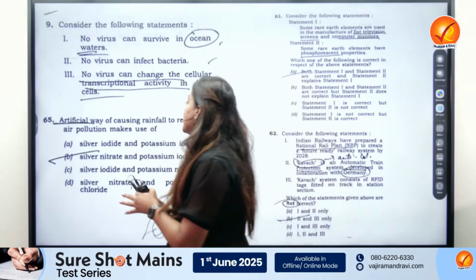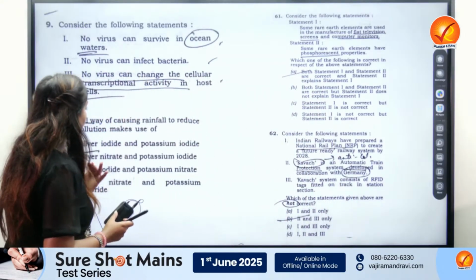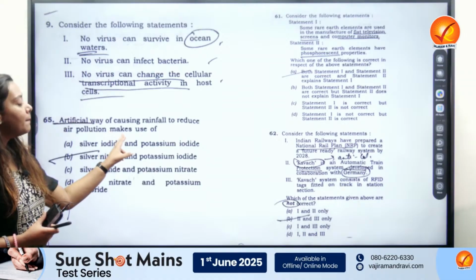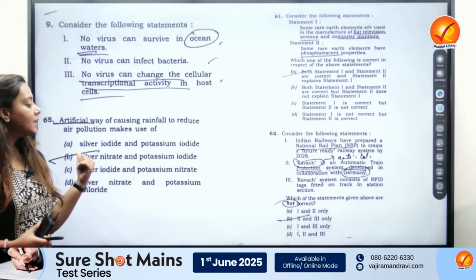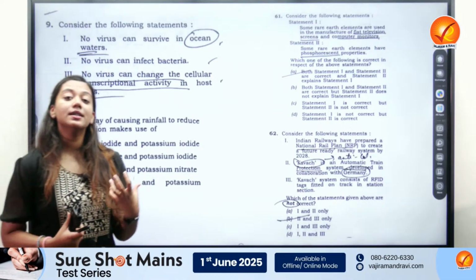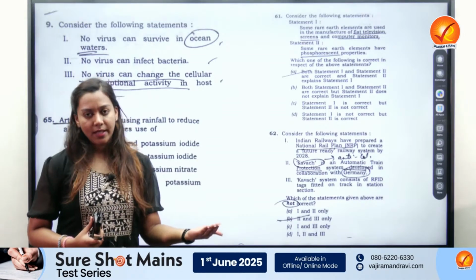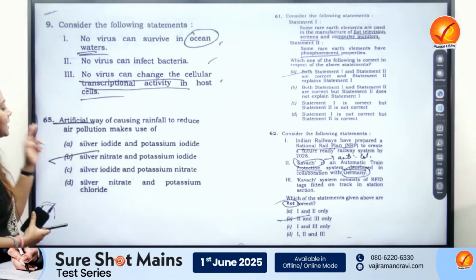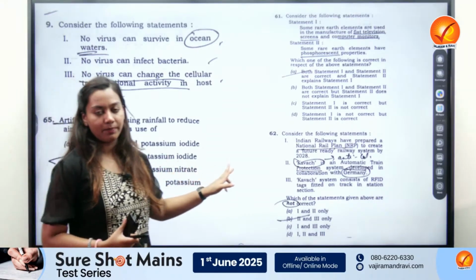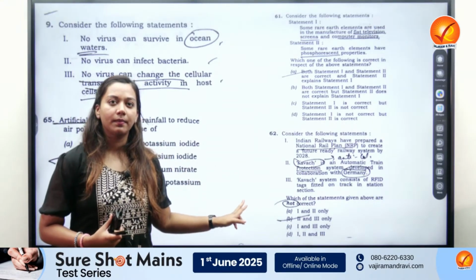Got it? Next is the artificial way of causing rainfall to reduce air pollution makes use of which of the following? So this is a classic example of cloud seeding, artificial rain. Again, something which has been previously asked by the examiner. So the correct answer is silver iodide and potassium iodide. Option number A is the correct answer.